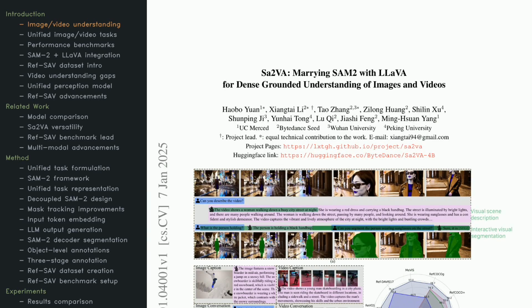Let's start our journey by imagining a tool that can look at images and videos and understand them in remarkable detail. Picture a bustling city street at night, where someone is walking with dazzling streetlights in the background. This person is holding a handbag, wearing sunglasses, and blending right into the scene. Now, what if the model you're looking at could not only describe the streetlights and the trendy handbag, but also answer specific questions about the person's outfit or isolate the person in the scene? That's exactly what happens here.